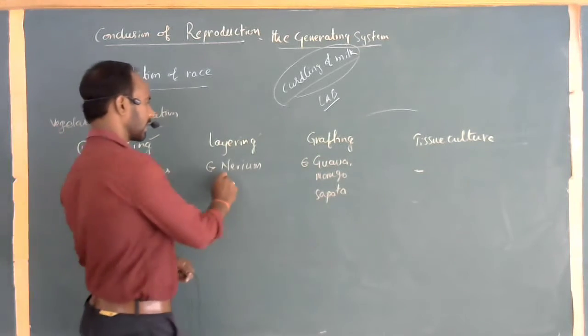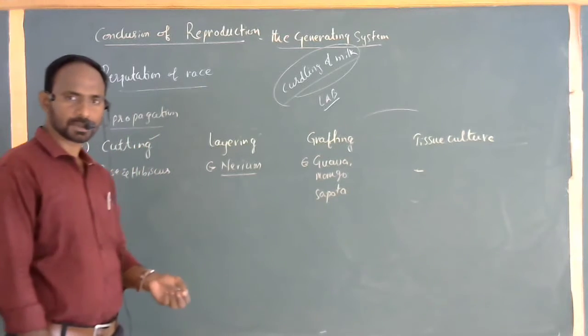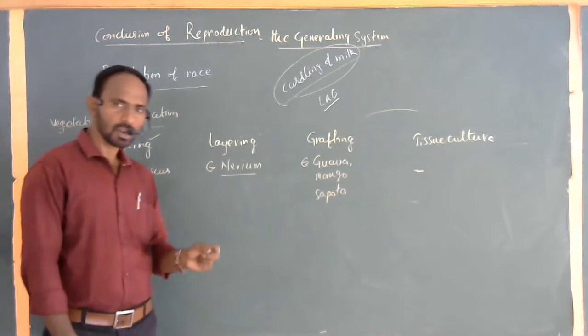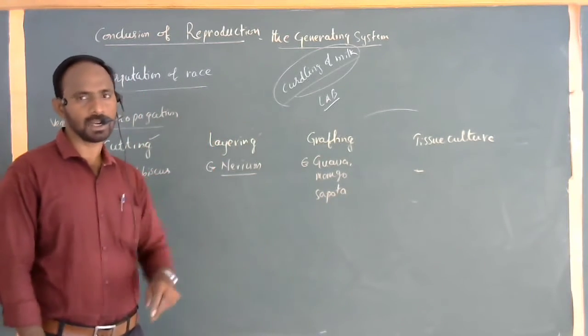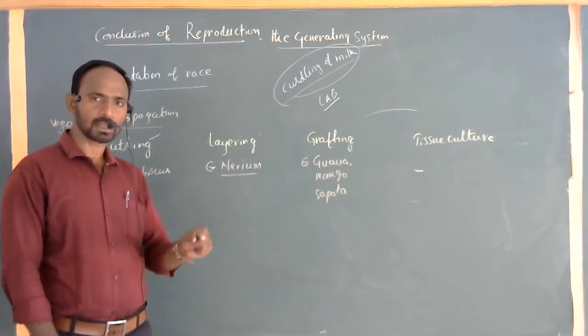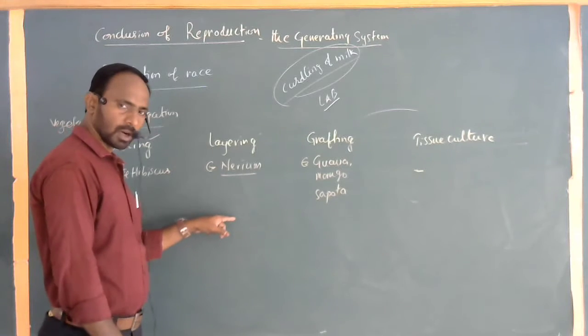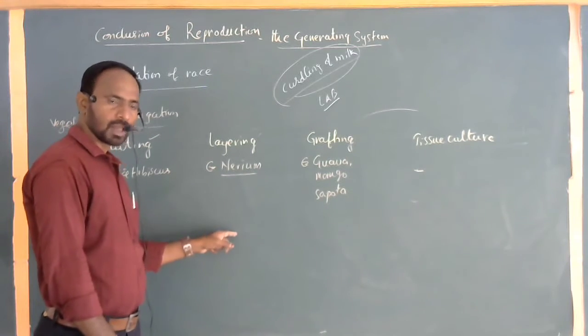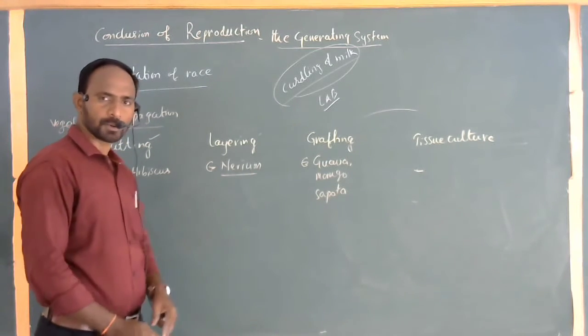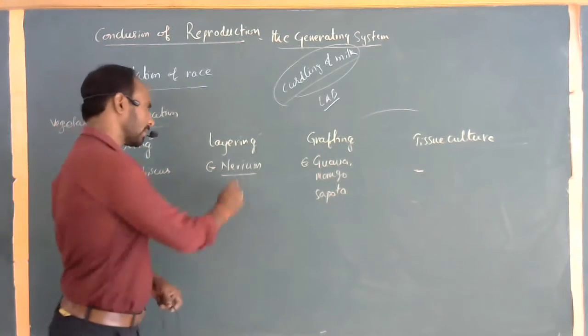So, layering, nerium. When the weak branch completely touches the soil, this particular plant can automatically make a new plant once again. This touching part of the plant can form a new root system. When we plant this, we can produce a new plant. Okay, the best example is nerium.